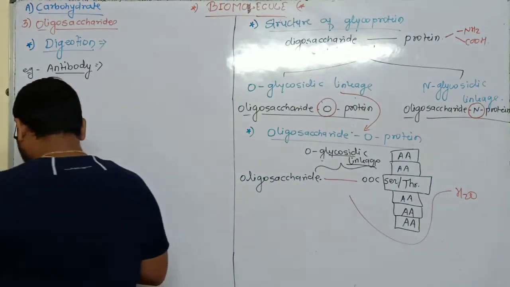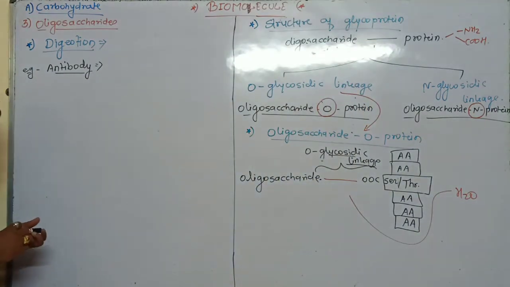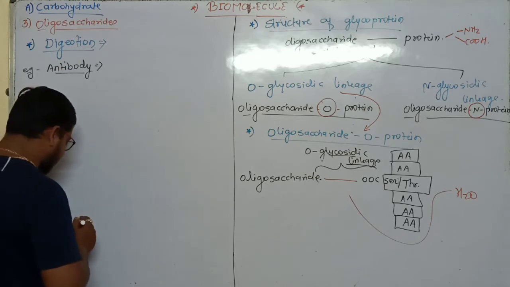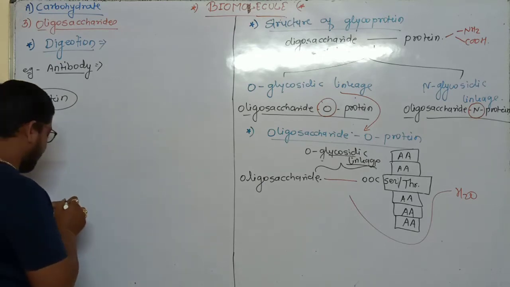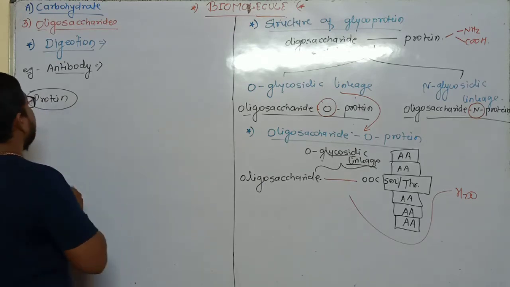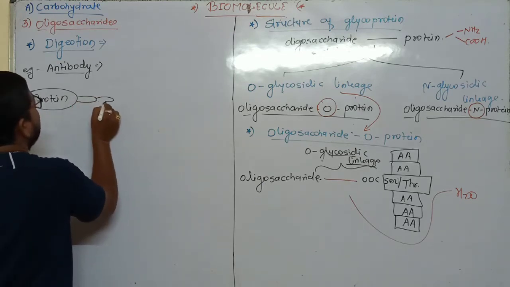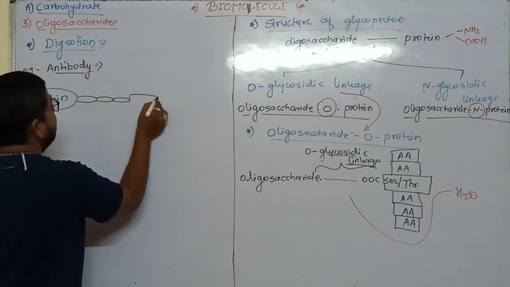Take the example of antibody. I draw one structure. No doubt antibody is a glycoprotein, an oligosaccharide and protein combined form, so this is the protein part. Okay, this is the protein part. Then after, this is the oligosaccharide part, attached to the protein chain.